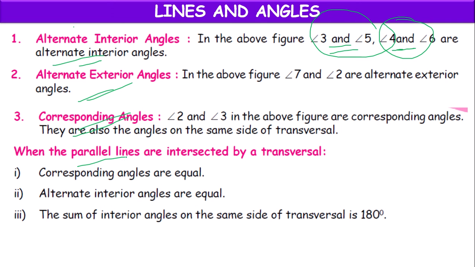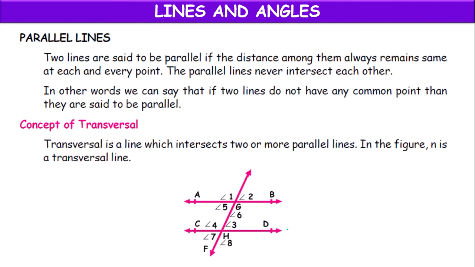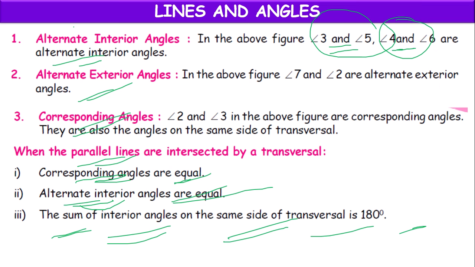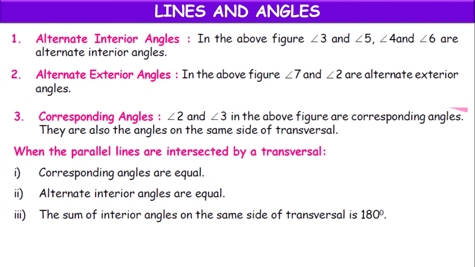So when the lines are parallel, corresponding angles will be equal, alternate angles will be equal, alternate interior angles will be equal. The sum of interior angles on the same side of the transversal, meaning co-interior angles, 6 plus 3 equals 180 degrees, or 5 plus 4 equals 180 degrees. These are the concepts which we have learned in this chapter.